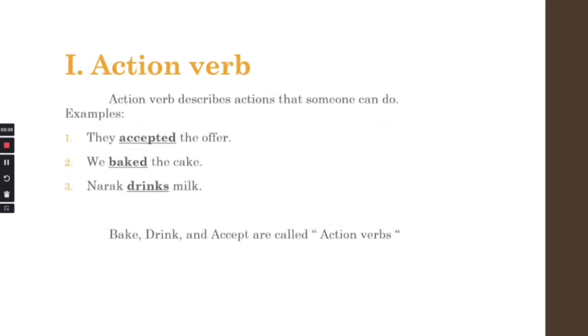The first thing is going to be the action verb. An action verb describes actions that someone can do. So we are talking about actions, right? Number one, for the examples, you can see they accepted the offer. Number two, we baked the cake. Number three, Nara drinks milk. Bake, drink, and accept are called action verbs. So it describes an action that someone can do. So this is called an action verb. Can you understand it? Thank you. I believe you understand it.